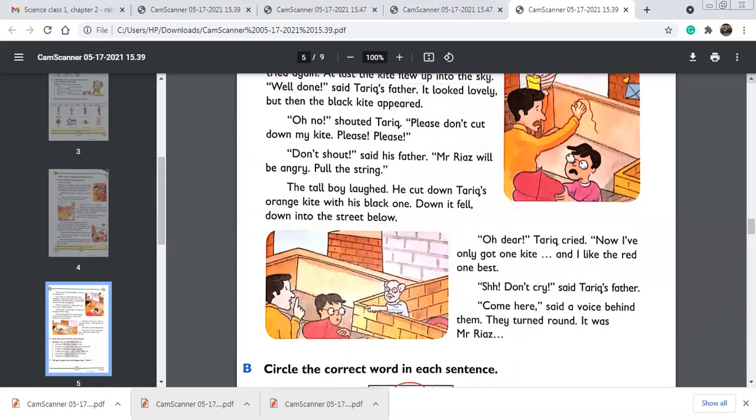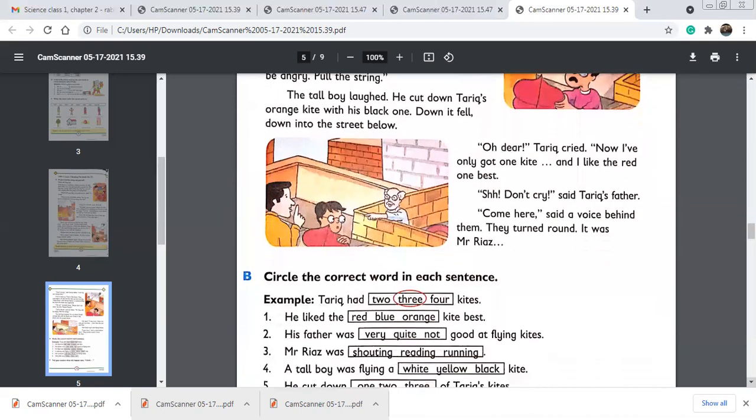But the tall boy cut down his two other kites, the blue kite and the orange kite. So Tariq is left with the last option, to fly his red kite. And this is Mr. Riaz. I think he will help Tariq, right?